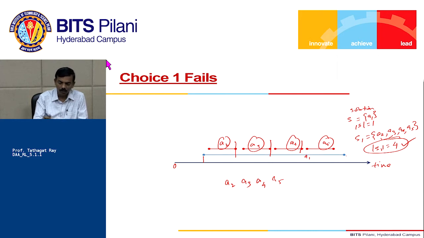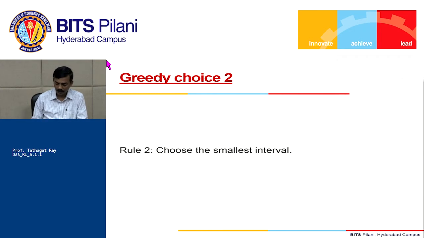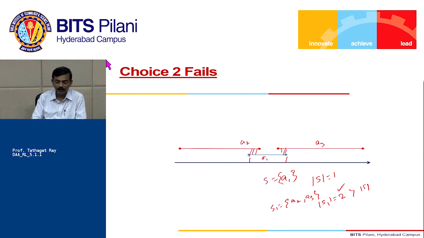Fine. So this strategy which we just stated is going to work for A2, A3, A4, A5. It's going to give A2, A3, A4, A5, and that's my optimal solution. We just saw that. Okay. Let's look at this example. In this example, what happens?